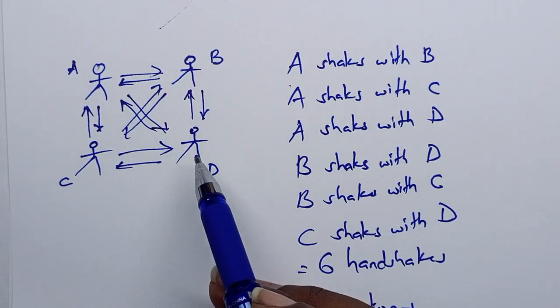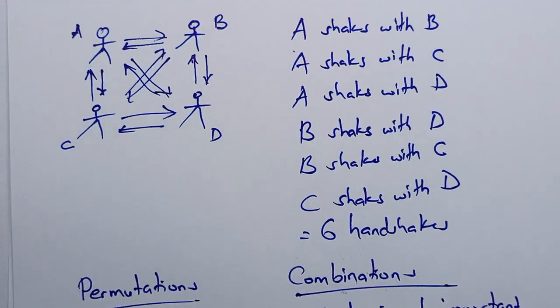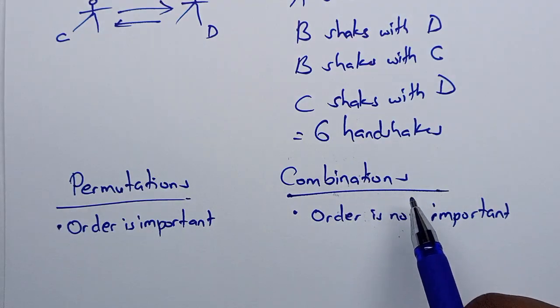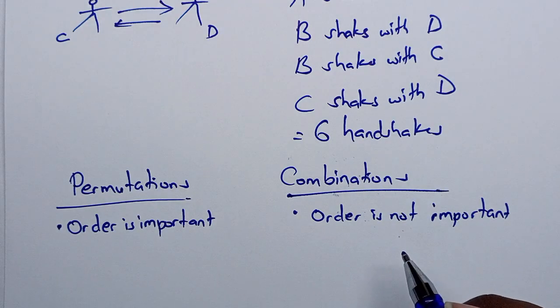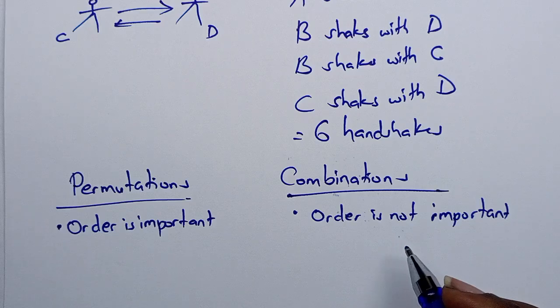Also, when there are 4 people, it's the same thing. That means this is a combinations problem because the order is not important, so we must use the combinations formula.